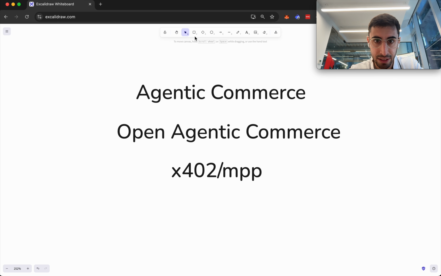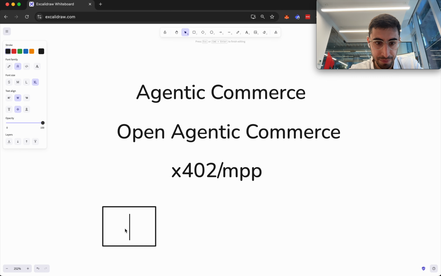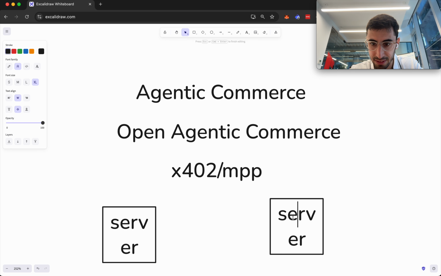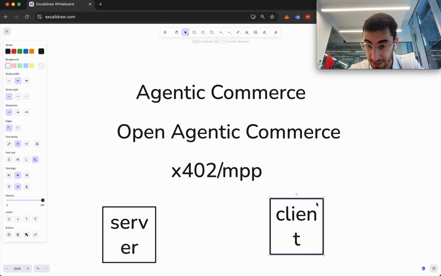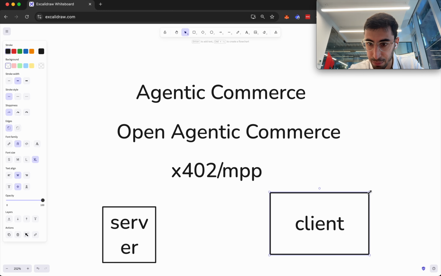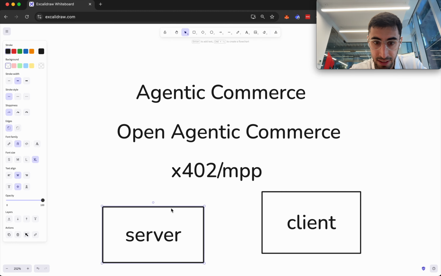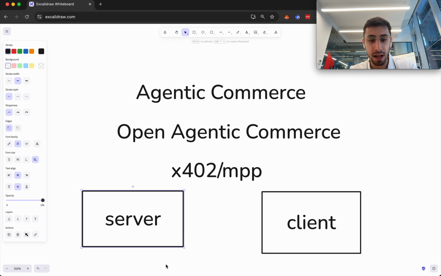So you have a server, and you have a client, and the client in this case is an agent, right? So it could be Claude Code. I use Claude Code, so let's say it's Claude Code, and the server could be an API provider. Let's say the server has an API to order mugs or shirts or something.